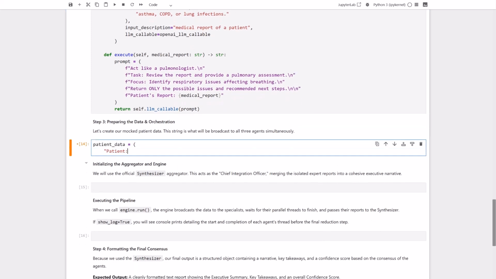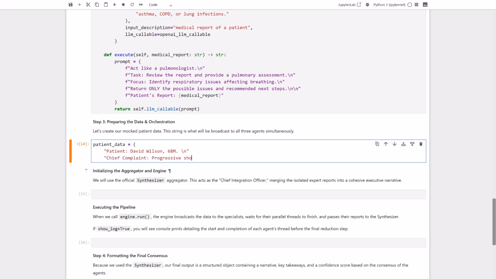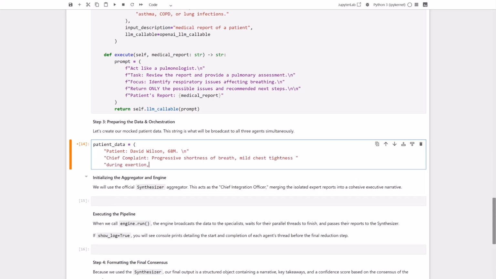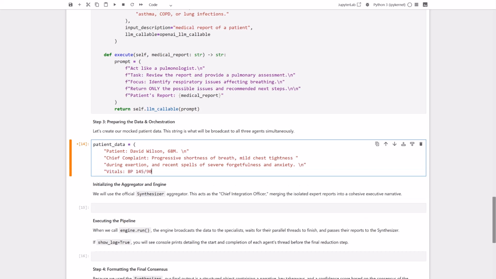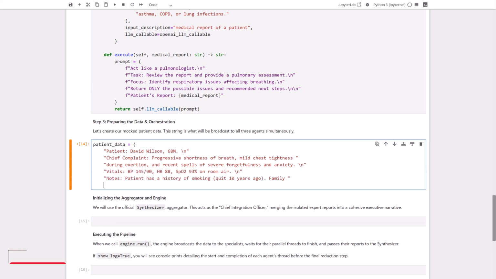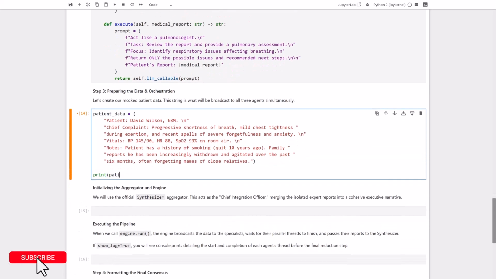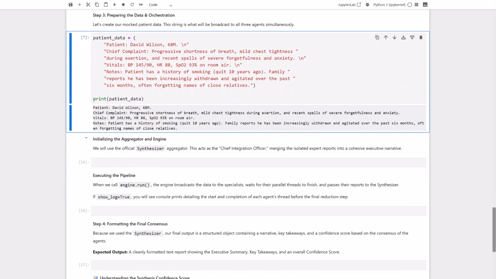Let's create a new variable here to store our mock patient data, which contains a mix of cardiac, psychological, and pulmonary symptoms. If we run this print statement, we'll see the structured clinical notes we're going to feed into our parallel reasoning engine. In simple terms, what this means is we now have our experts and our patient data,